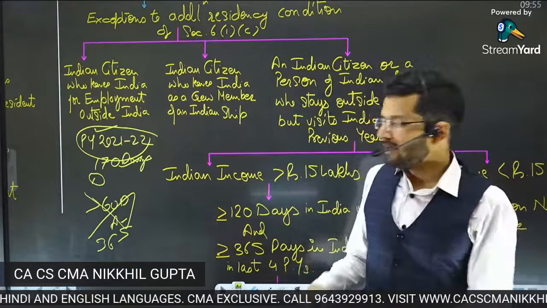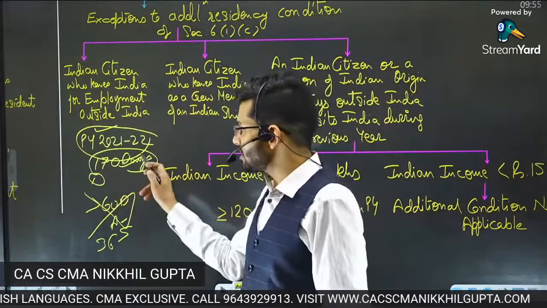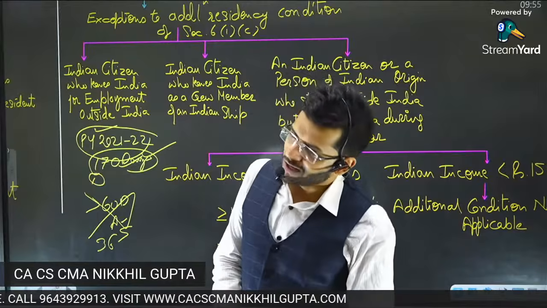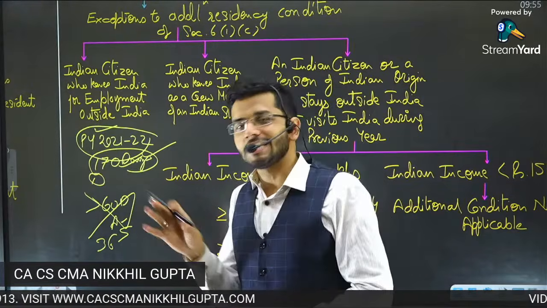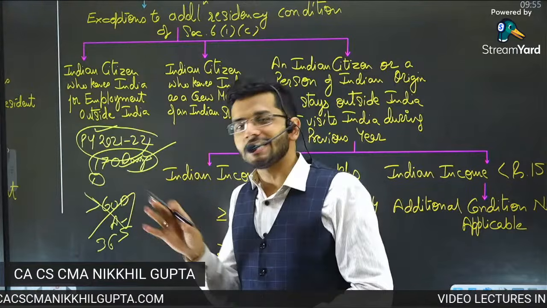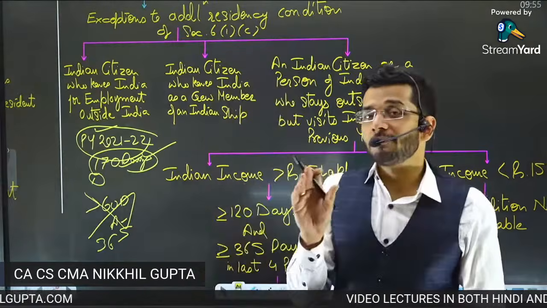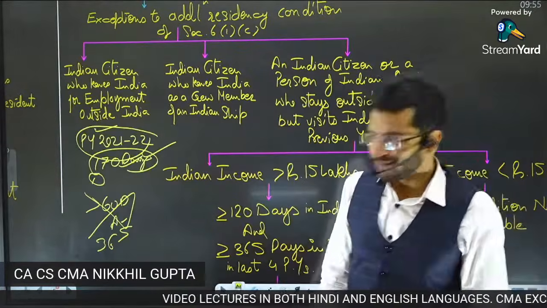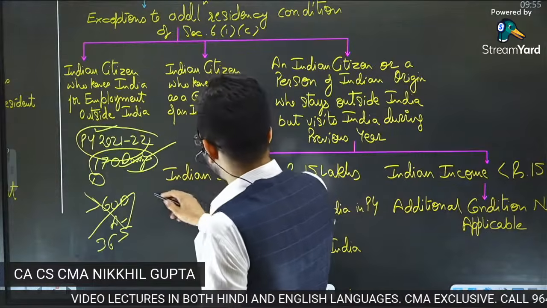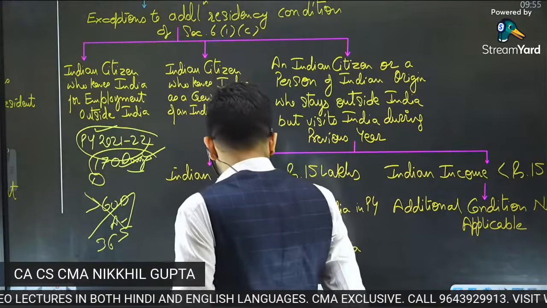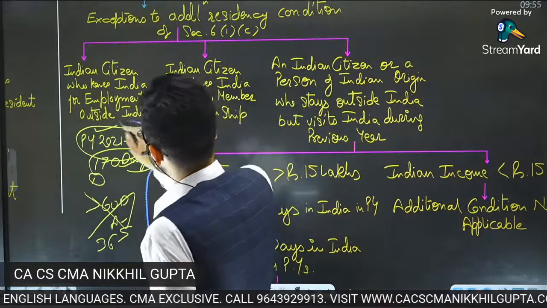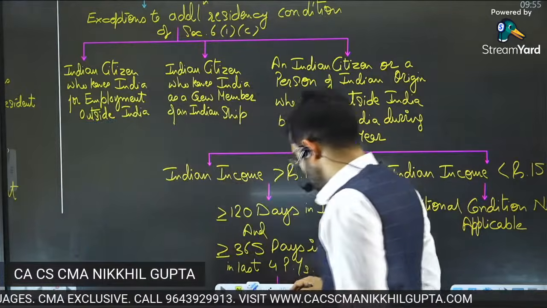Condition number 1 says, if you are in India for more than 182 days, you are a resident. If you are not in India for more than 182 days, then you are a non-resident. I will not see the past, because this is not to avoid tax. This particular provision is not to avoid tax. It is a genuine reason that you got a job. So these are the exceptions to additional conditions, and I'm not going to see the additional conditions which are there in section 61C if these situations are there.